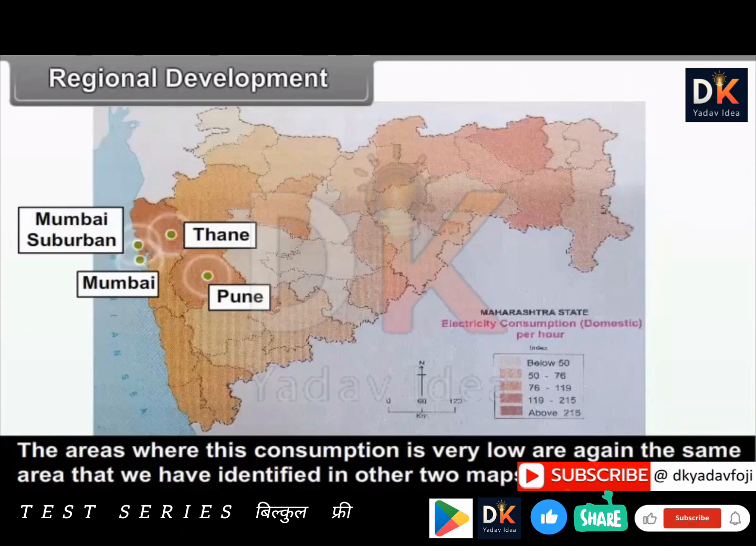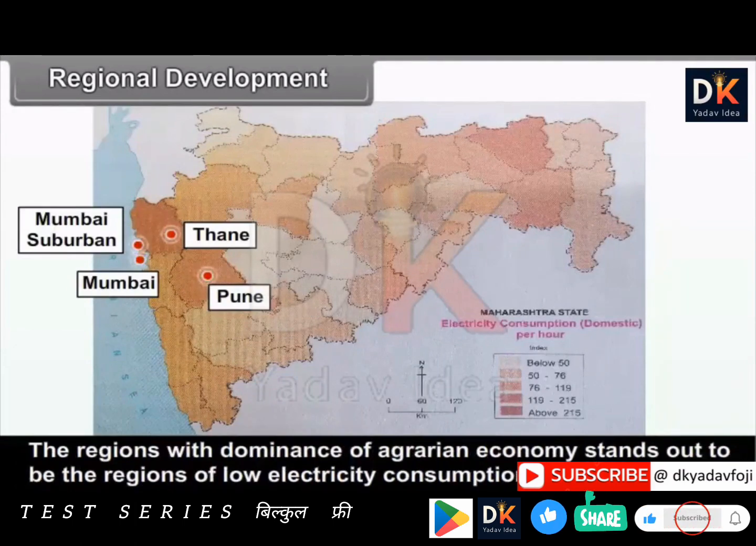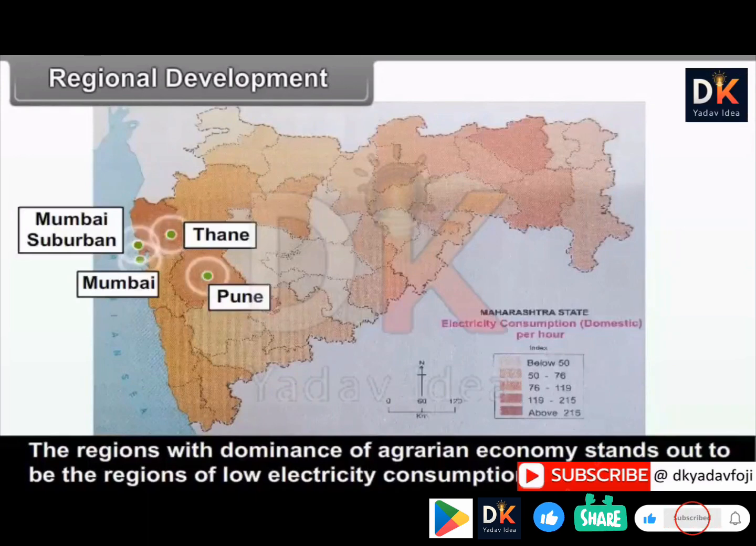The areas where this consumption is very low are again the same areas that we have identified in the other two maps discussed above. The regions with dominance of agrarian economy stand out to be the regions of low electricity consumption.